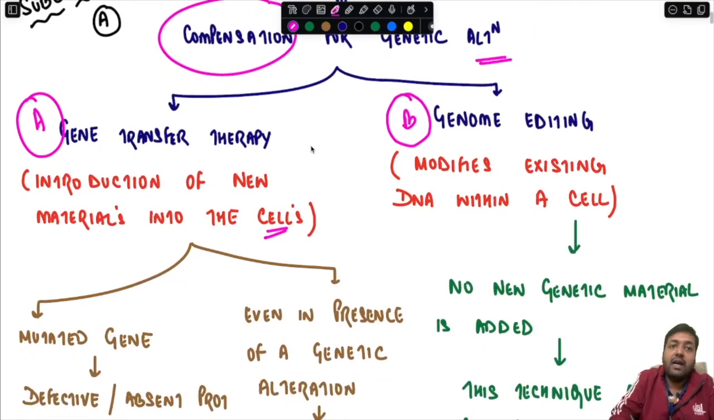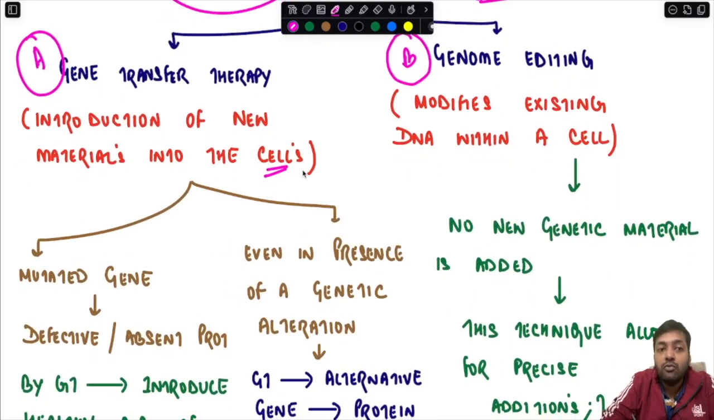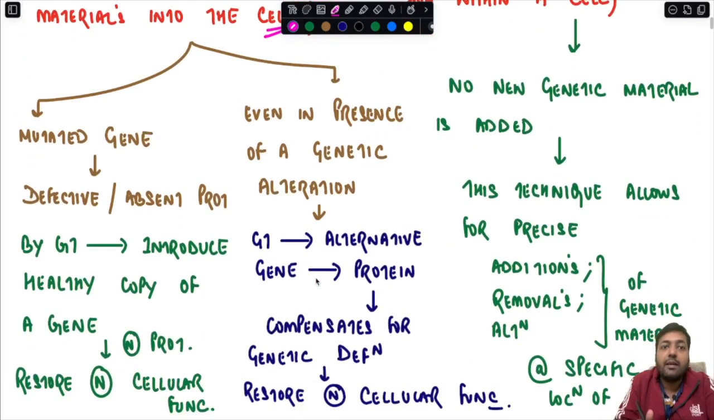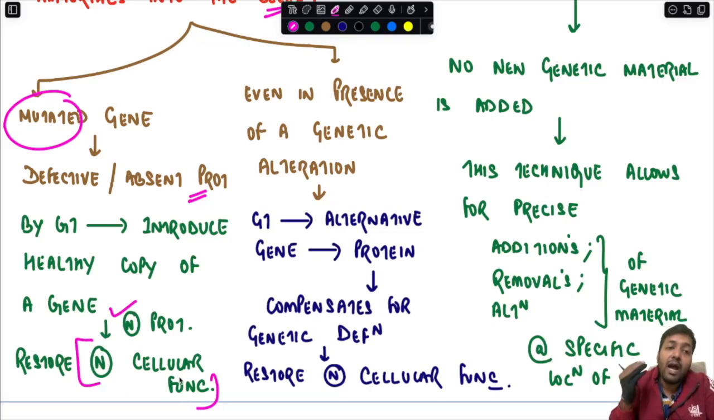First we will understand gene transfer therapy. Gene transfer therapy is associated with introduction of new genetic material into the cell, and it can occur under two settings. For example, an individual is having a mutated gene which is encoding for a defective or an absent protein. By gene therapy, you can introduce a healthy copy of a gene which is encoding for a normal protein, and thus restore normal cellular function. So completely you have introduced a healthy copy of a gene. Normal proteins are now being encoded, and therefore normal cellular function has resumed. So this is one way.